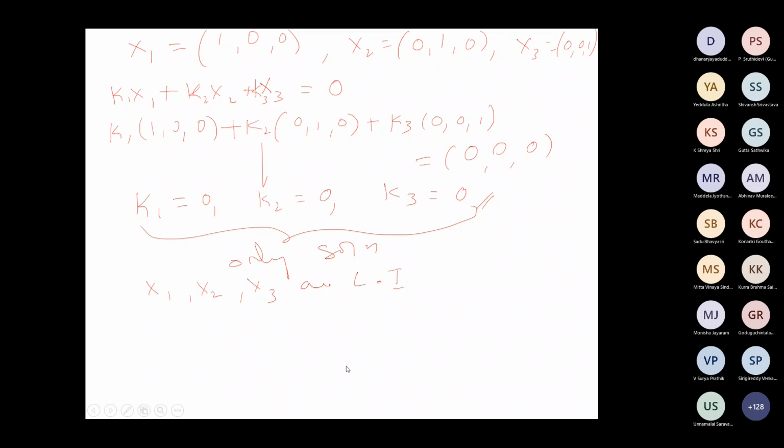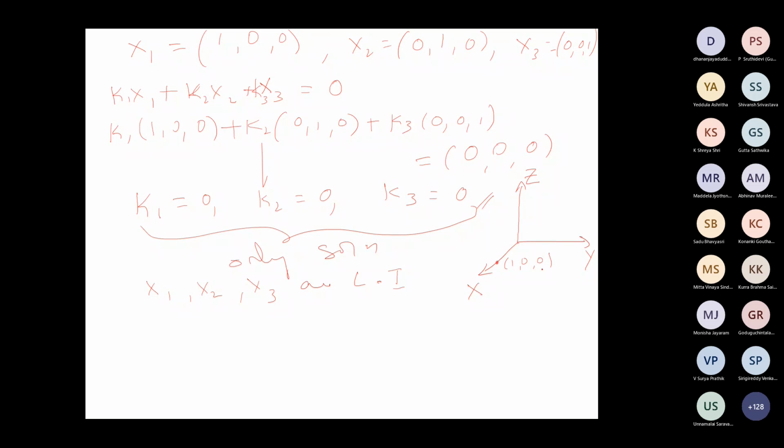This is a very trivial example. I have taken a very simple example. So if you plot these three vectors, how will they look? Let us say this is the x-axis, y-axis, z-axis. So 1, 0, 0 is here, the unit vector on the x-axis. So this is 1, 0, 0.